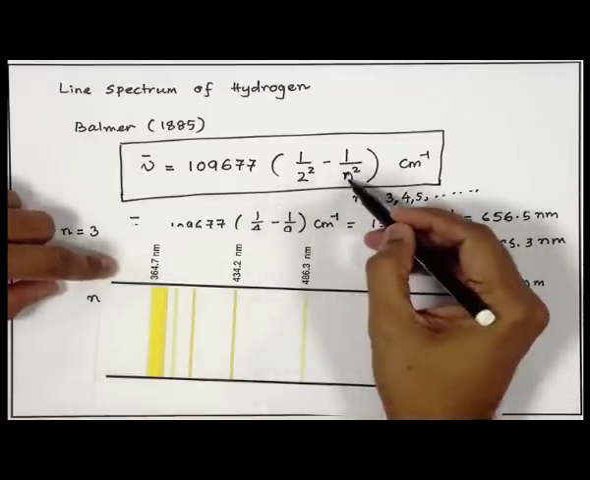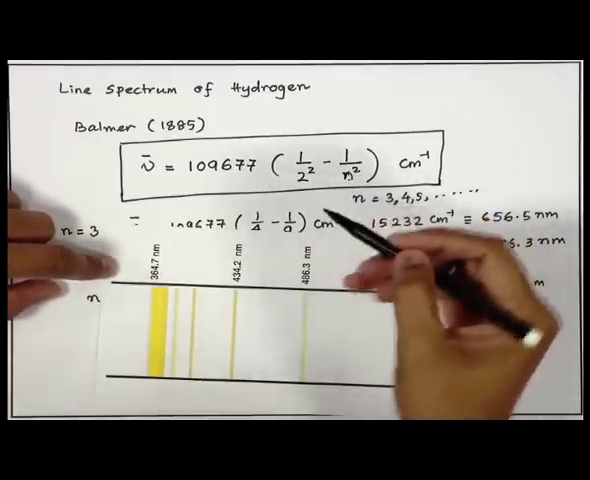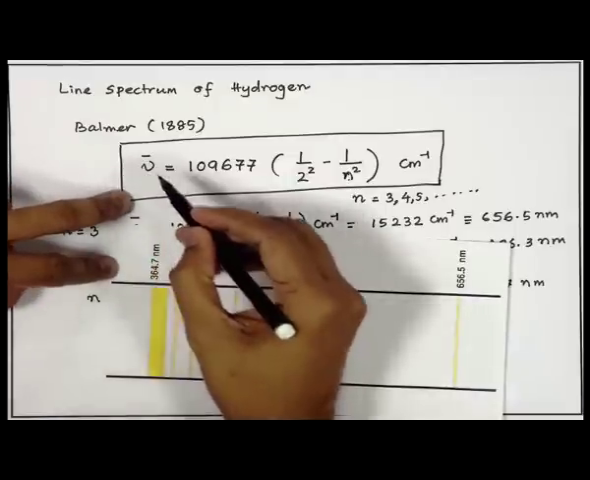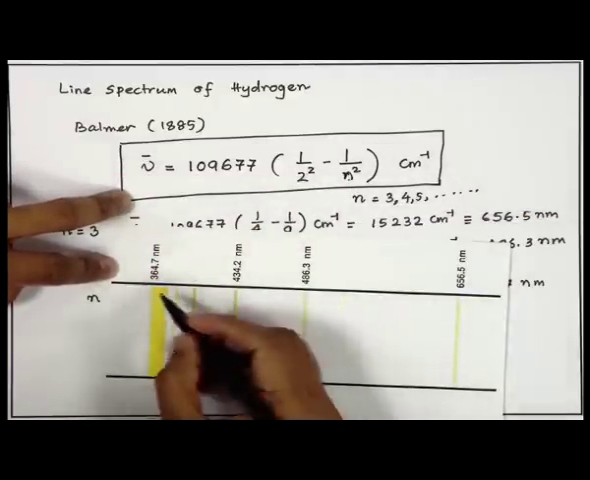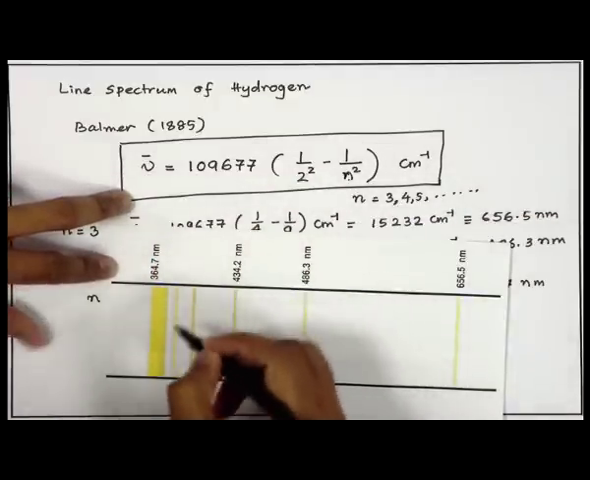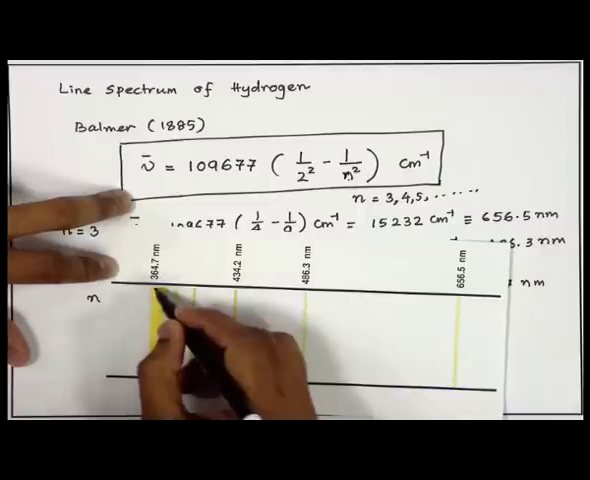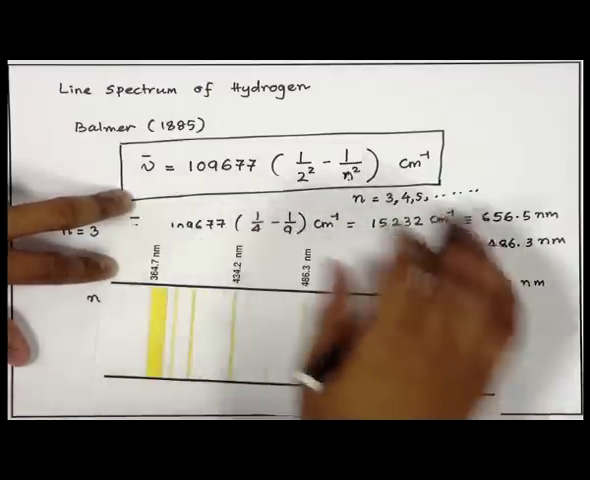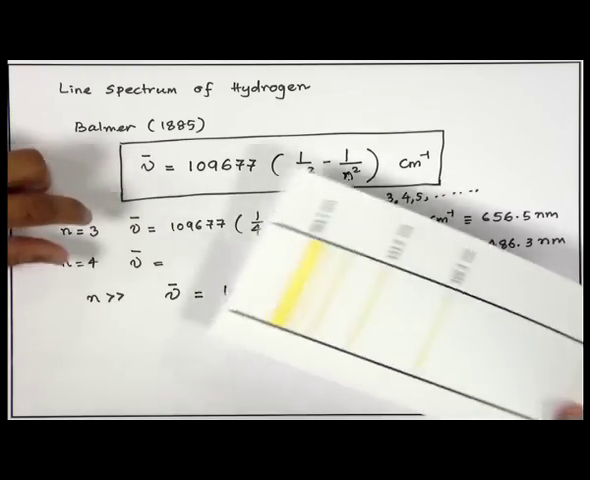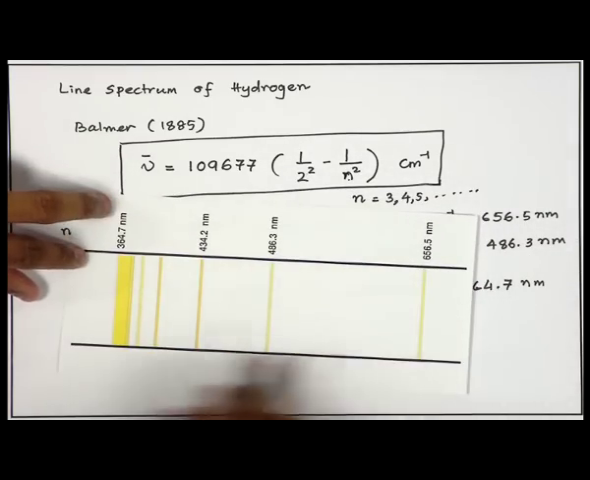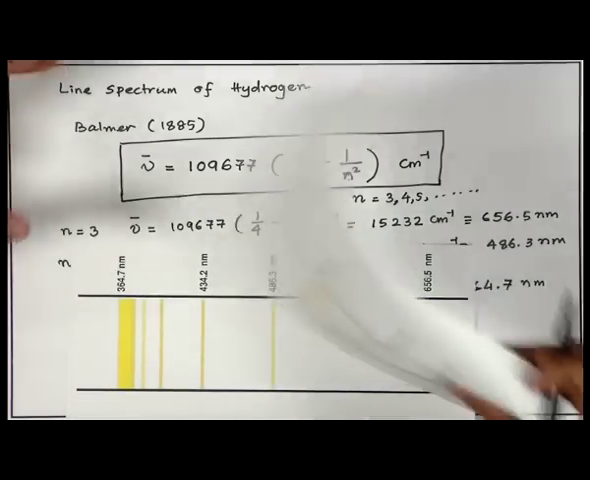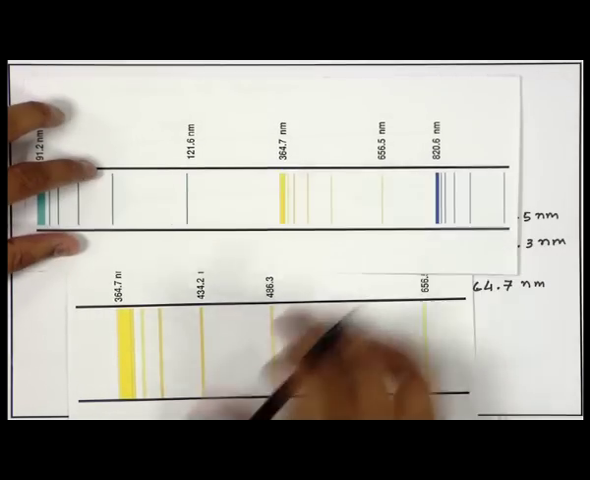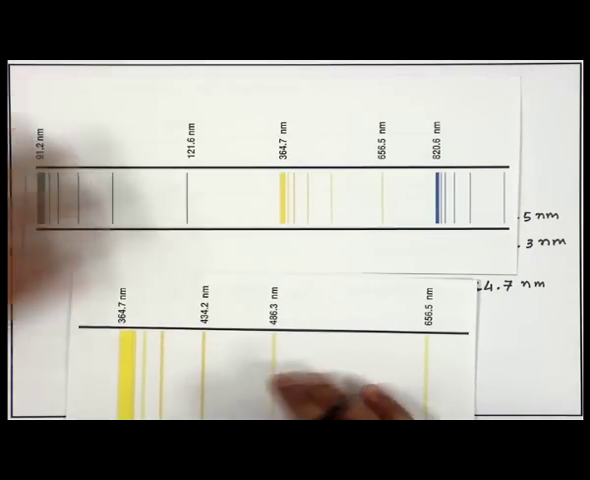When n goes from 100 to 101, the change in the nu bar will be very small. Therefore, the lines will be extremely closely spaced and they will appear to form a continuous band. This is what he said. So, using this formula, he could actually explain this series. Remember, this series is only one part of the entire hydrogen atom spectrum.